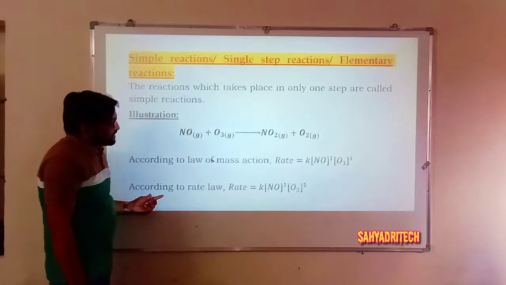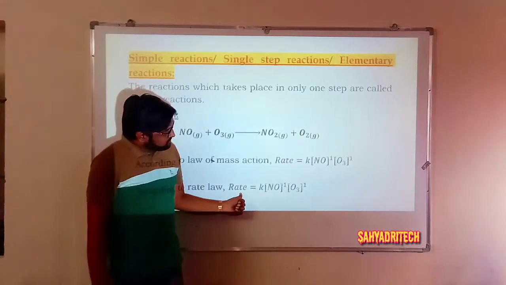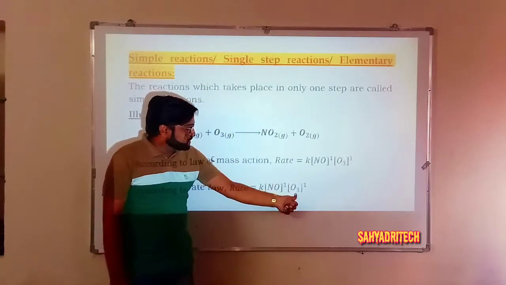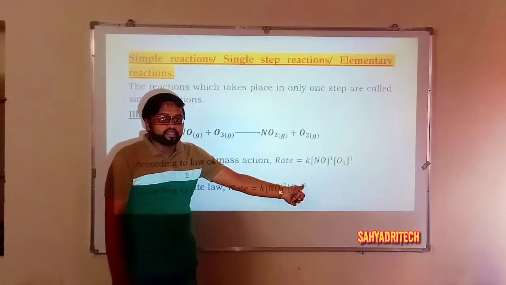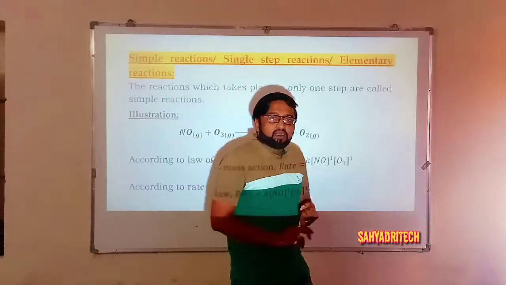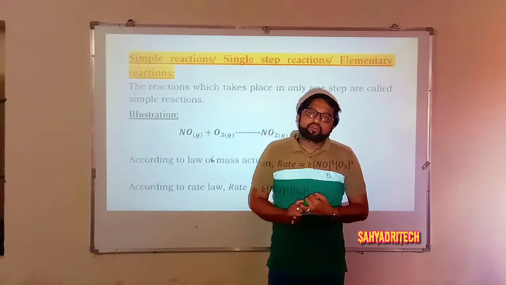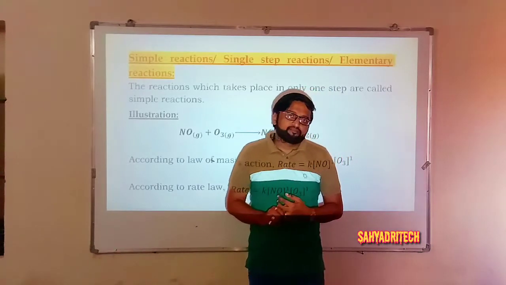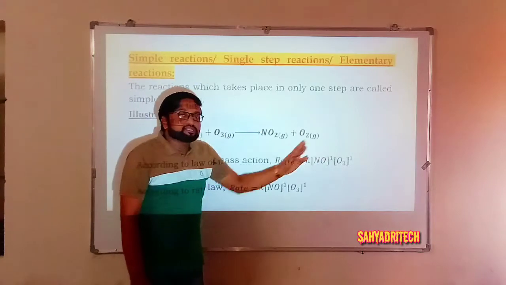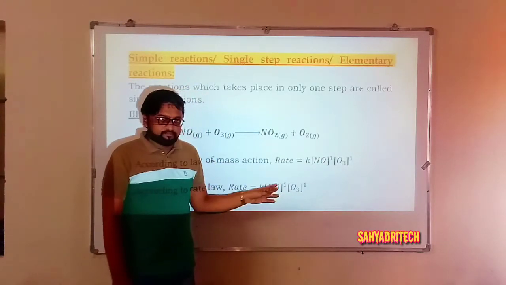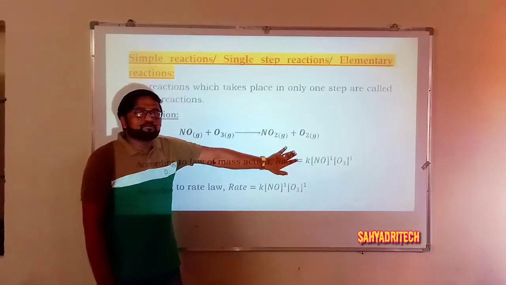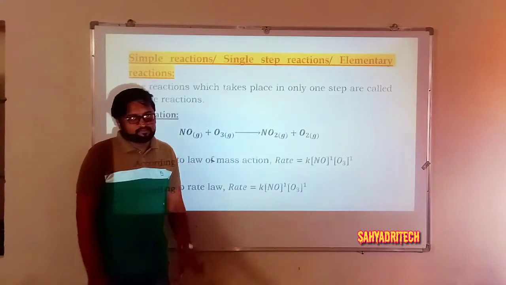Similarly, according to the rate law, what is the equation? Rate is equal to K into the concentration of NO raised to 1 into the concentration of O3 raised to 1. It means, remember, for all simple reactions, the law of mass action and rate law have the same expressions. In other words, the exponents, the powers, will be the same. The stoichiometric coefficients themselves are the exponents in both expressions.